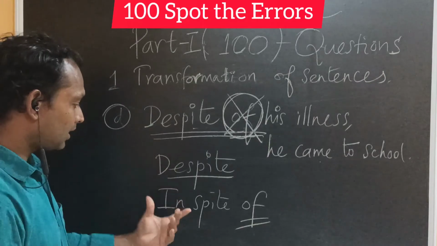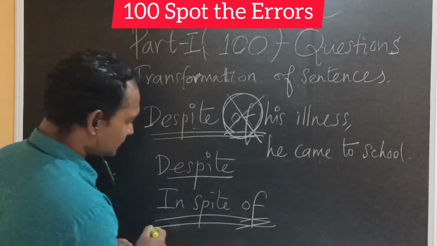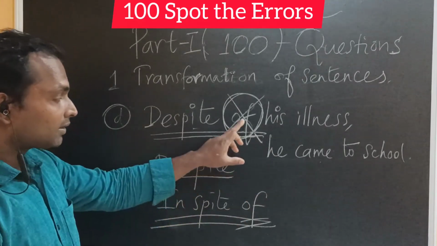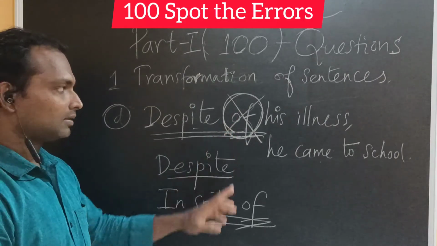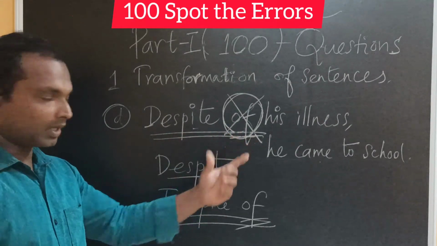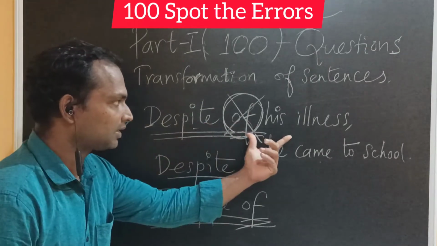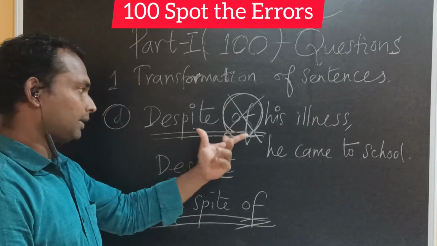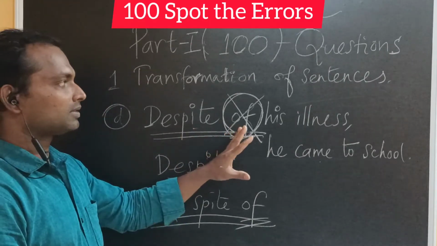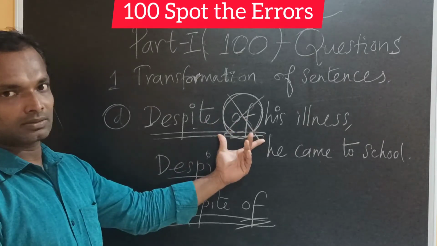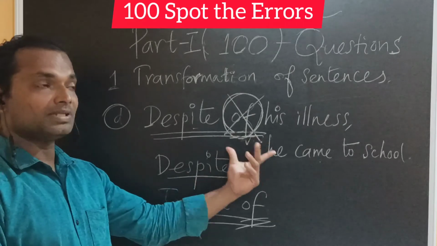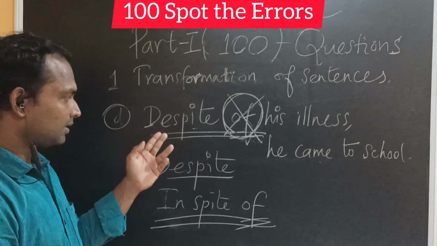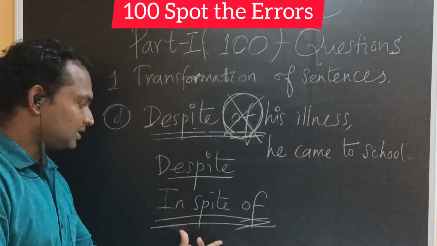So you cannot write using this phrase. In spite of his illness. We have to identify the error and remove it. Correct the sentence, not change the entire phrase. So you cannot write "in spite of his illness, he came to school." This is correct, but we have to identify the error in this sentence and set right the mistake. Rewrite the sentence without any mistake. You should not replace this phrase with this one.